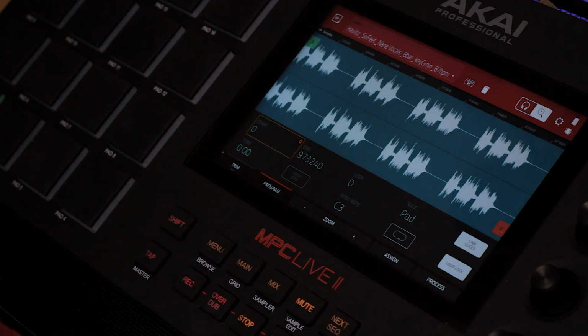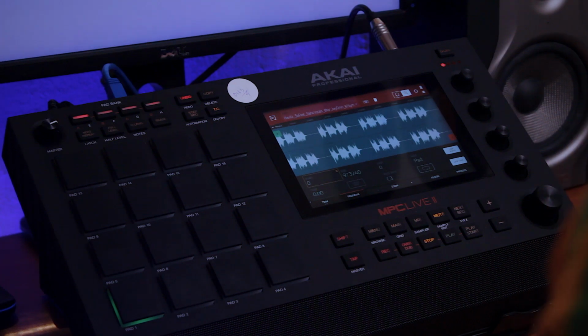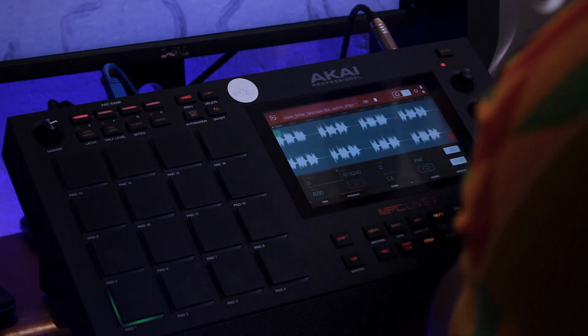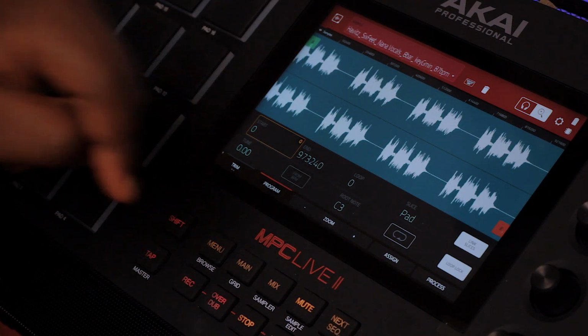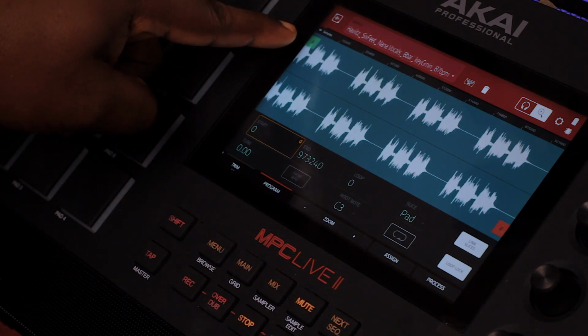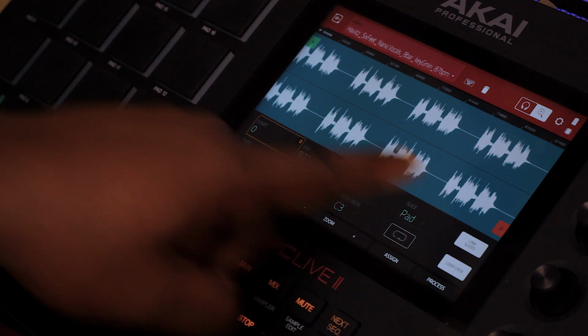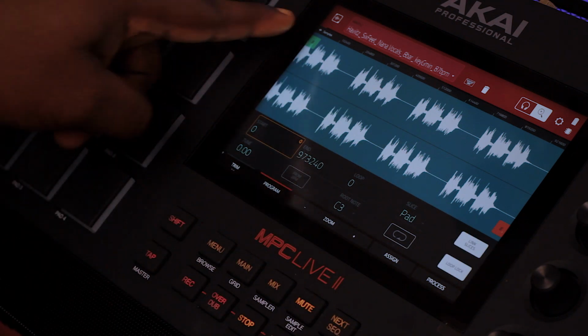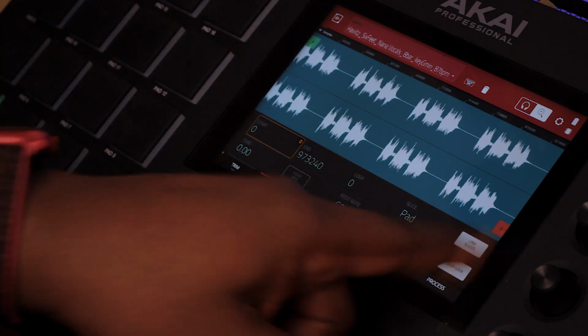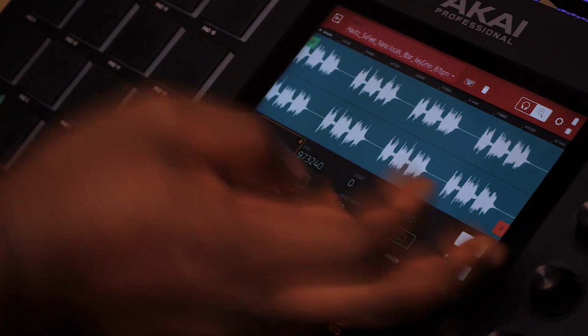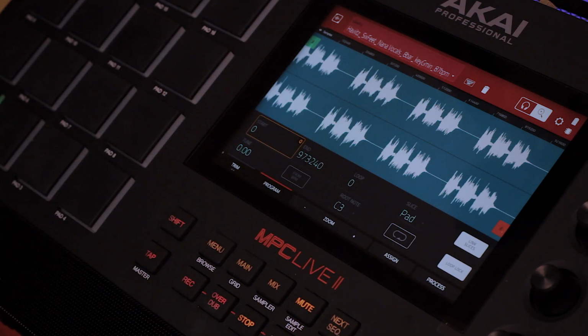So edit sample. This is where we are right now. As you can see, it's just one play. I call this S my own. This is actually supposed to be the start and this is the end. That's why you have SE. But for me, this is the head, this is the tail. So you have your head and tail on the start and the end, depending on how you're looking at it.